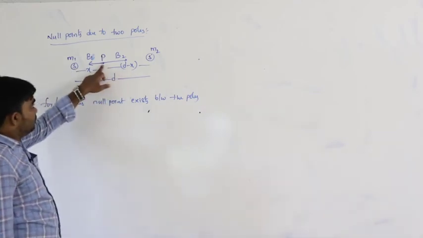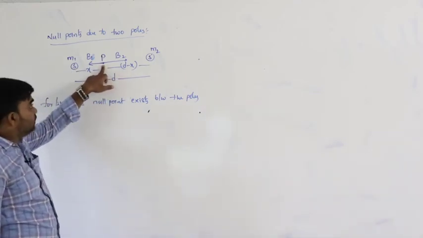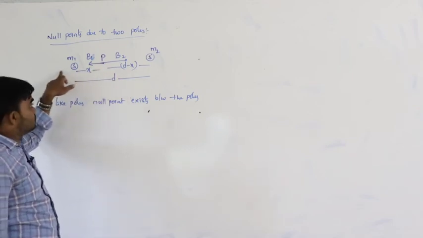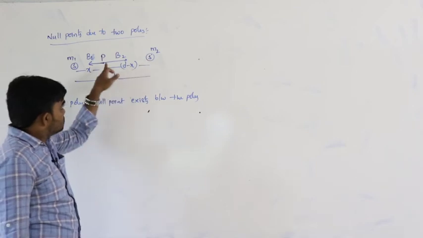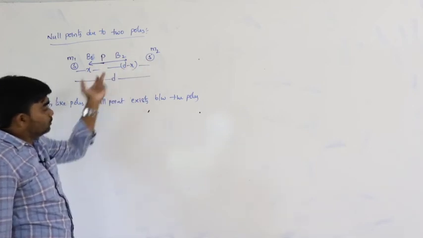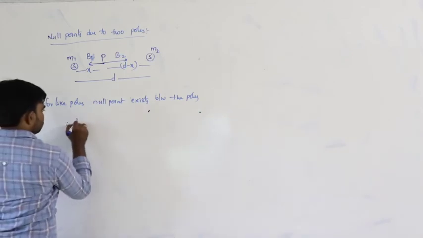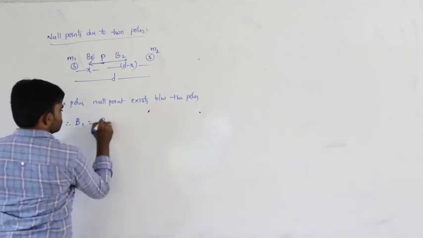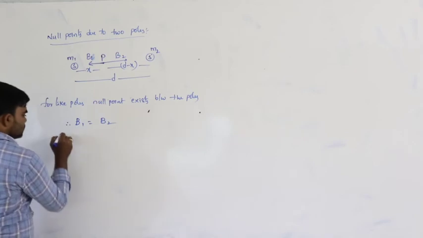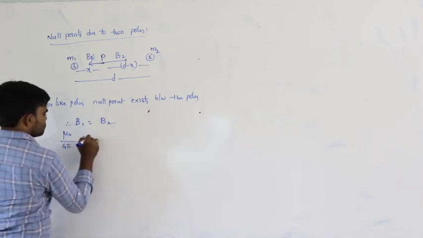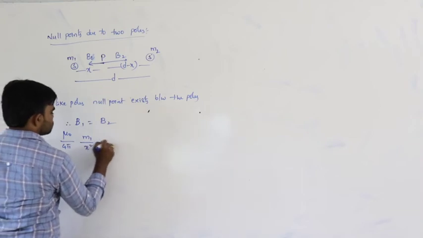If I am considering a unit north pole here, the south pole attracts the north pole, so this is the direction. This other south pole also attracts this north pole. So B1 and B2 are in opposite directions. Therefore, B1 is equal to B2. What is the magnetic field due to the monopole? Mu naught by 4 pi, small m1 by x square.